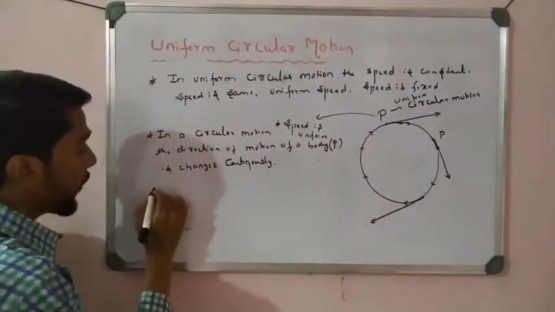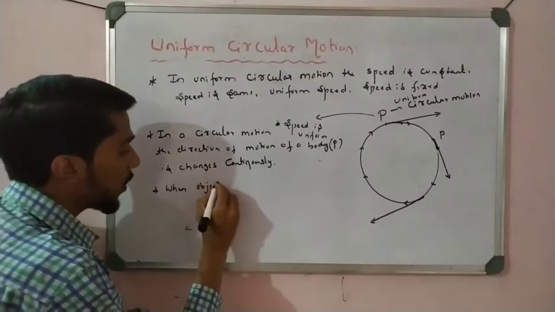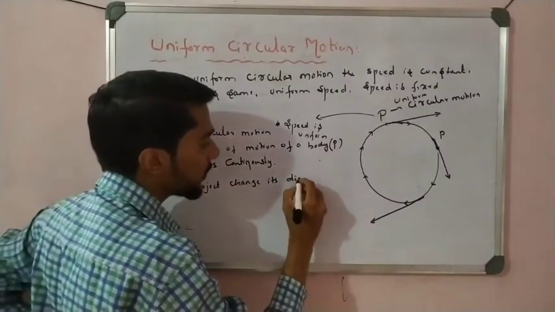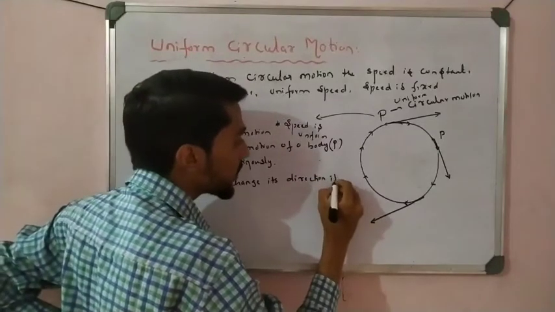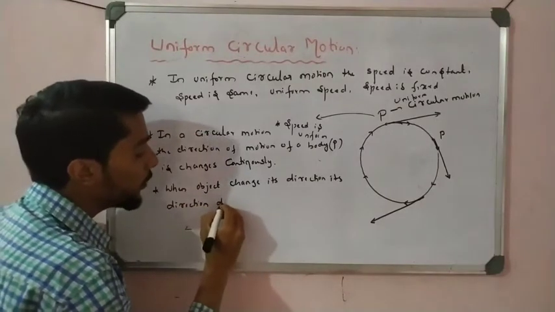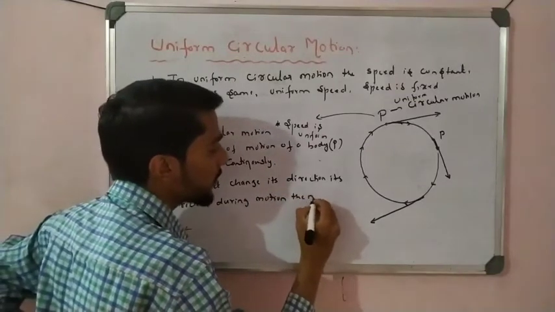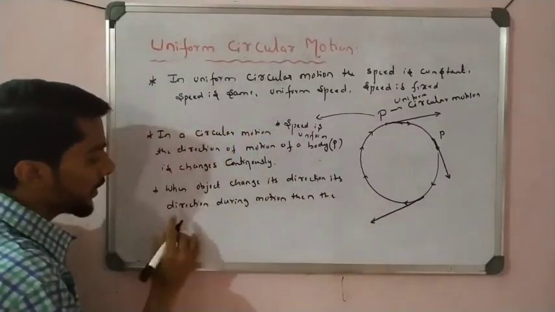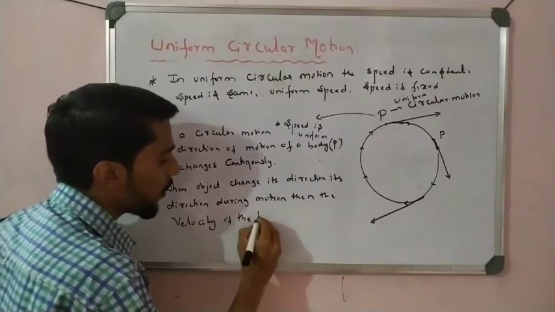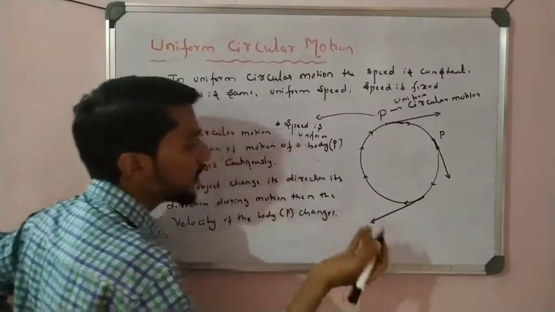So see, when an object changes its direction during motion, then the velocity of the body P changes. See here, we get the answer.